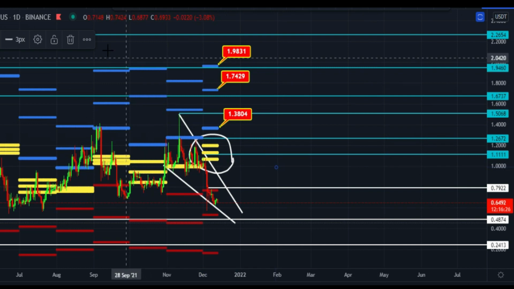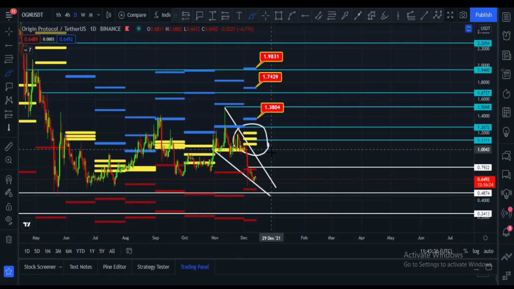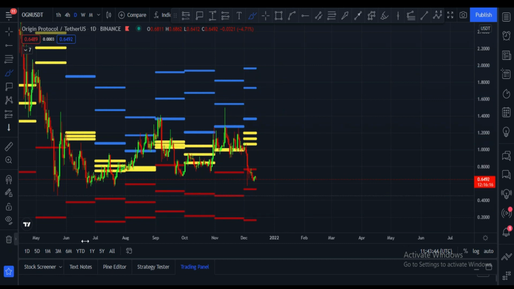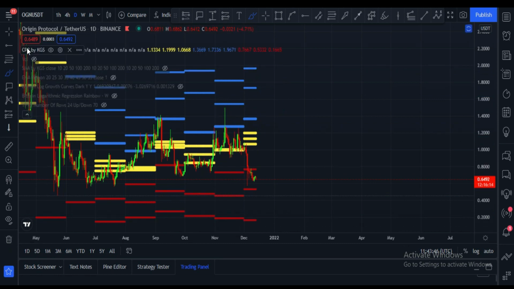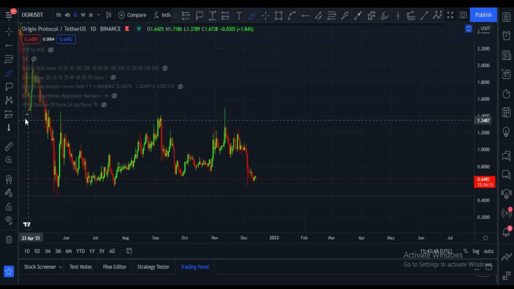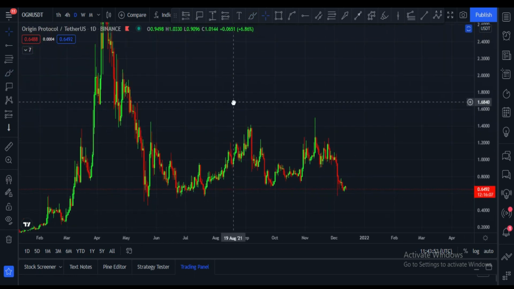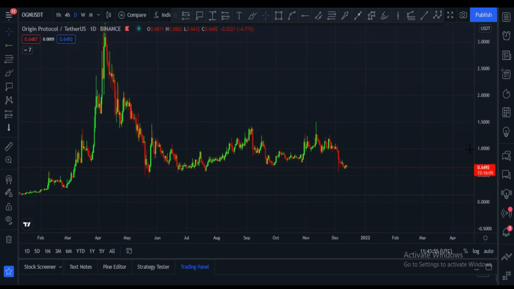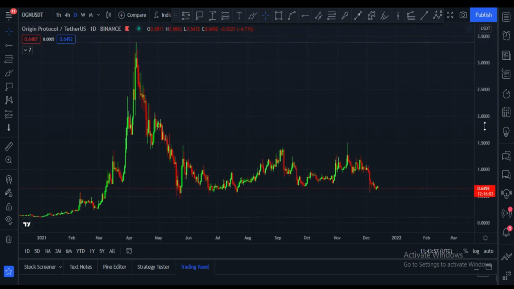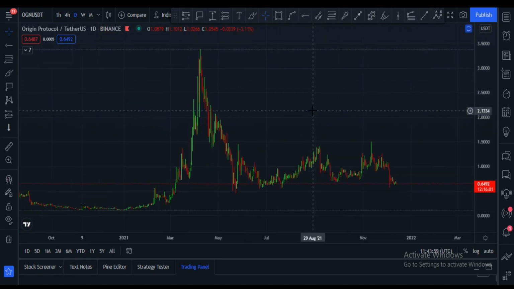Until now we have it. Let me please delete all these things. Note down these all targets and support levels. Let me please delete this, and let me please hide this zone, and let me please hide this. Now I want to show you fib level to trade.